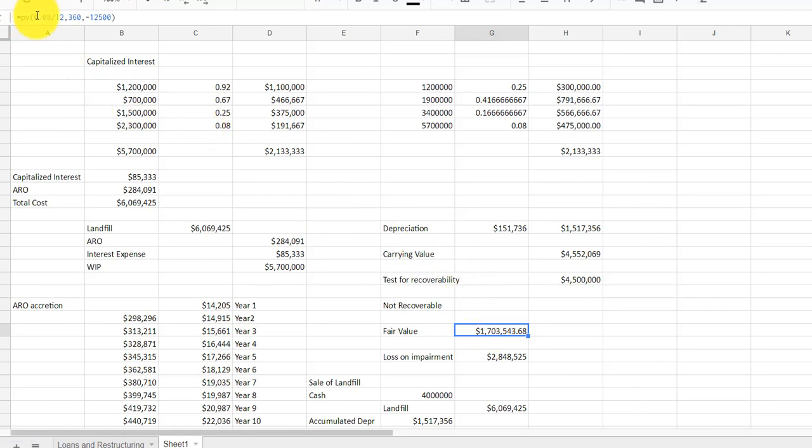So the fair value is using the new interest rate, 8%, for 360 months at the $12,500. The fair value of that landfill is only $1.7 million based on that calculation of present value. So our loss is between the carrying value and the fair value. So that would be our loss on impairment. We can credit the asset and debit loss.